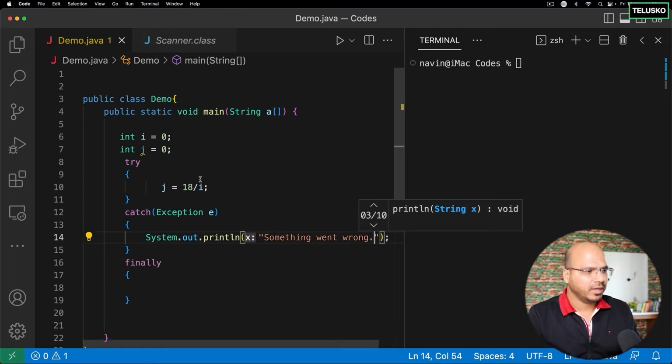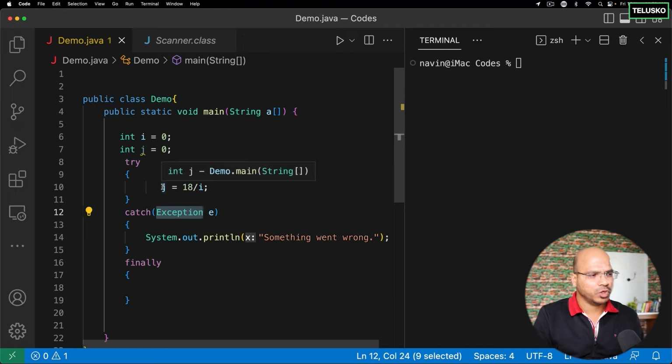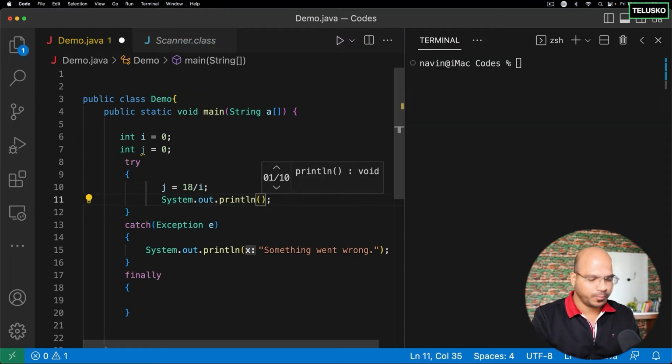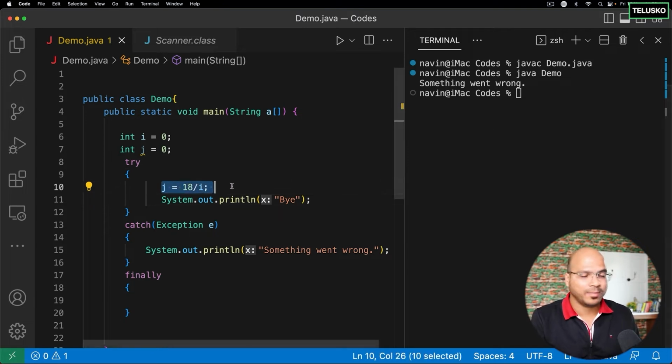Okay, so if you get the exception, it will call the catch block, right? Now, sometimes what happens, you want to print something, you want to do something which should be executed irrespective of whether you get the exception or not. For example, let's say I want to print "bye" here in the try block. The thing is, if you compile this code and run this code, you can see it says something went wrong. It is not printing bye. You know why? It's because in the try block, the moment you get the exception here, it will call the catch block. And that's why it is not printing bye. It will directly jump out of the try block, right?